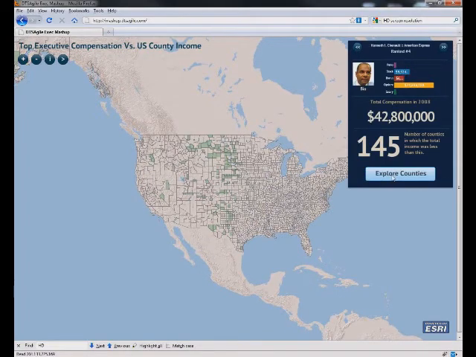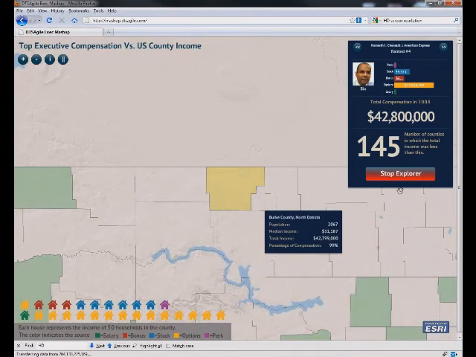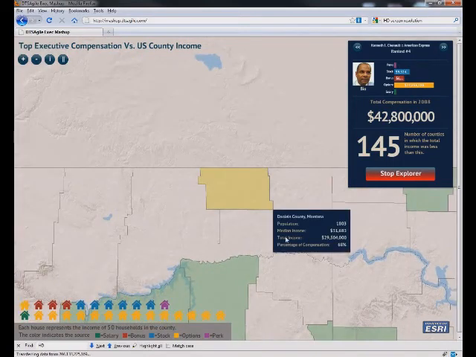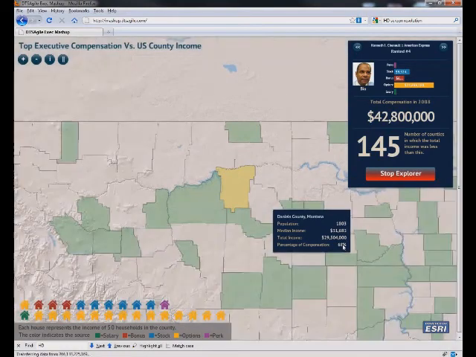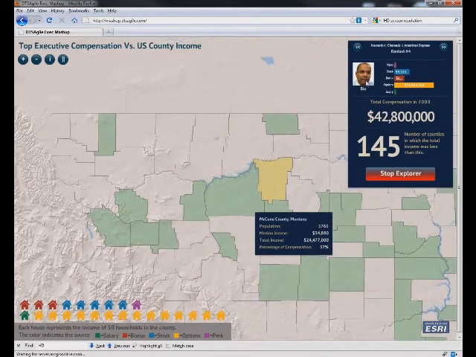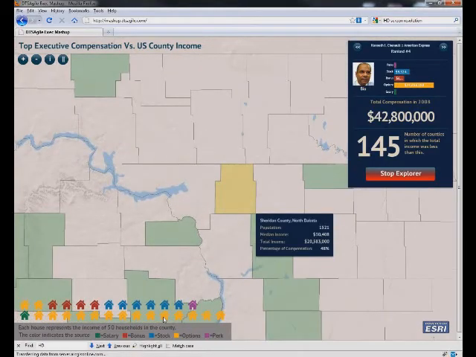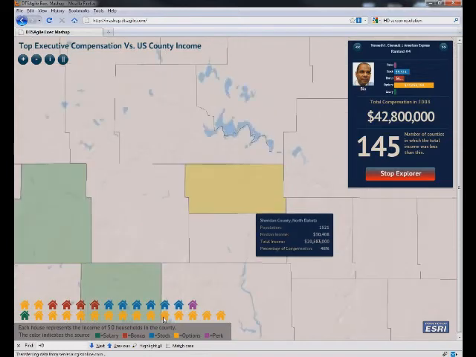So we made the application a little more interactive in that once we start the exploration, it's going to start moving through all of the individual counties, and then it lists some basic information here. What the population is, the median income, total income, and percent of compensation. So that county made 68% of what this executive made. We also have these dynamic charts down here at the bottom showing the households, the number of households it would take to make the same amount of money in each of these counties.